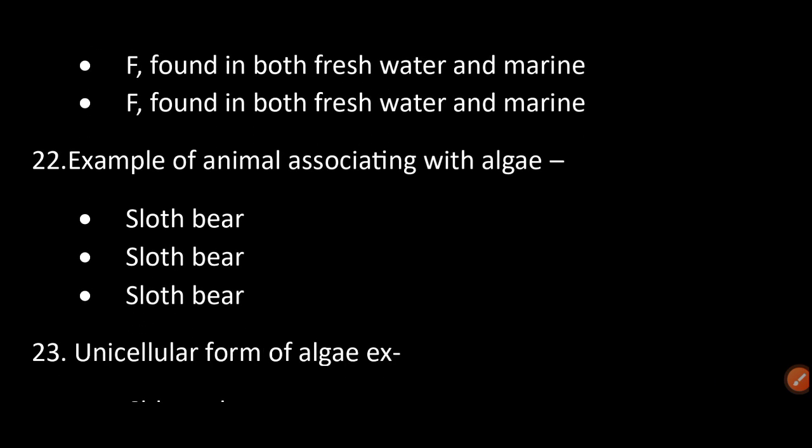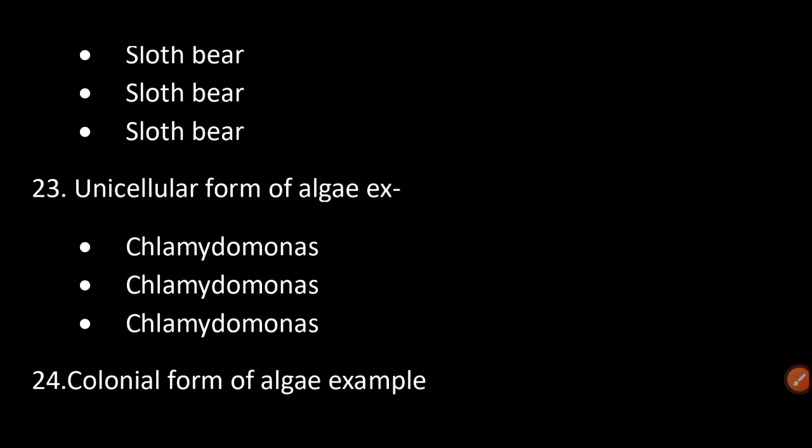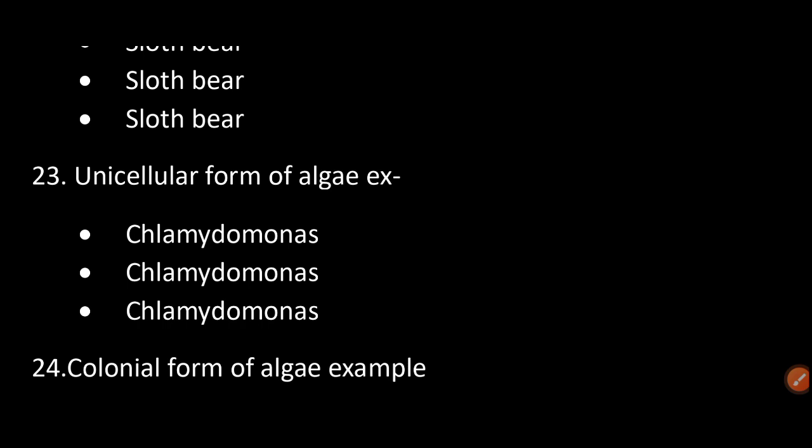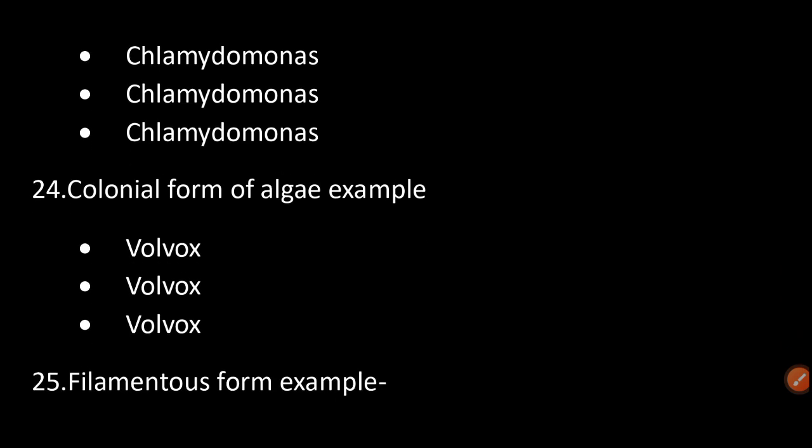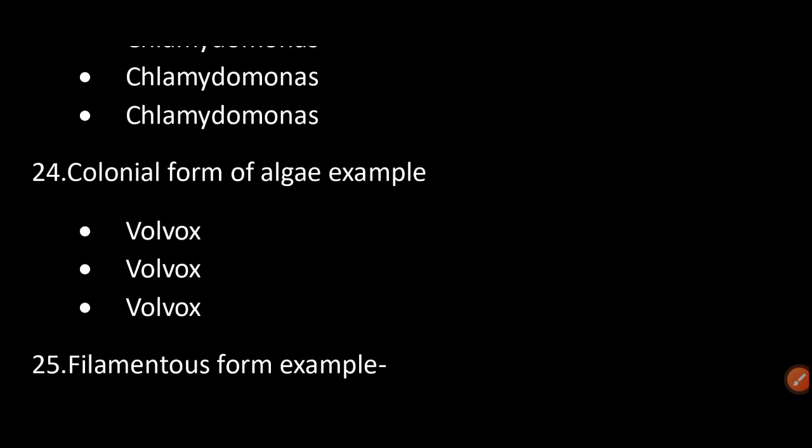Example of an animal associating with algae: sloth bear. Unicellular form of algae, example Chlamydomonas. Colonial form, example Volvox.